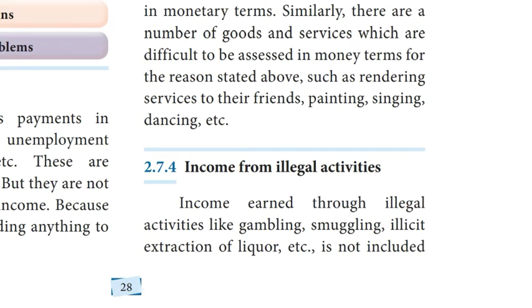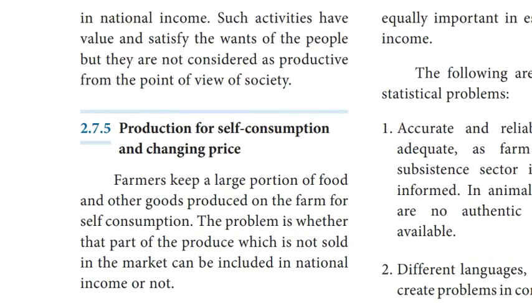Fourth difficulty, income from illegal activities. Income earned through illegal activities like gambling, smuggling, illicit extraction of liquors, etc. is not included in national income. Such activities have value and satisfy the wants of the people, but they are not considered as productive from the point of view of the society.